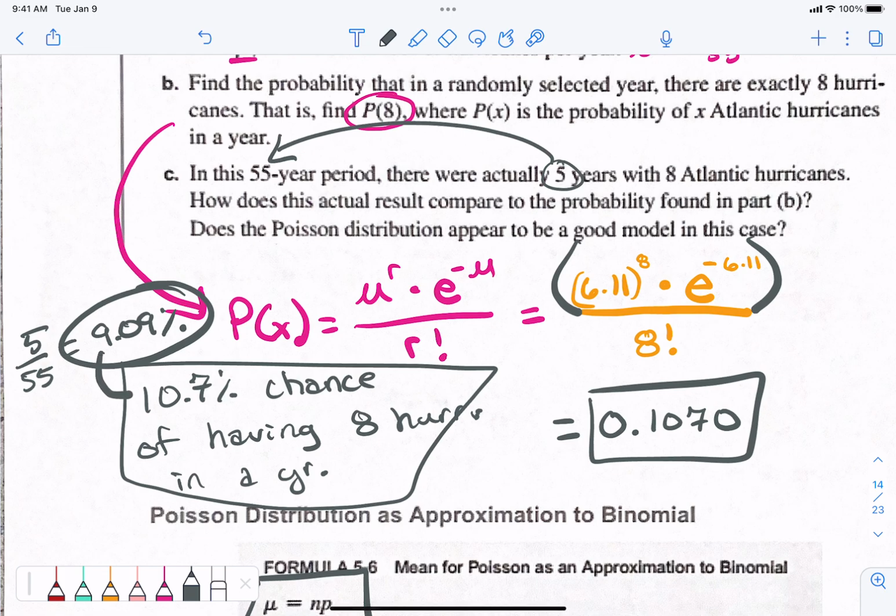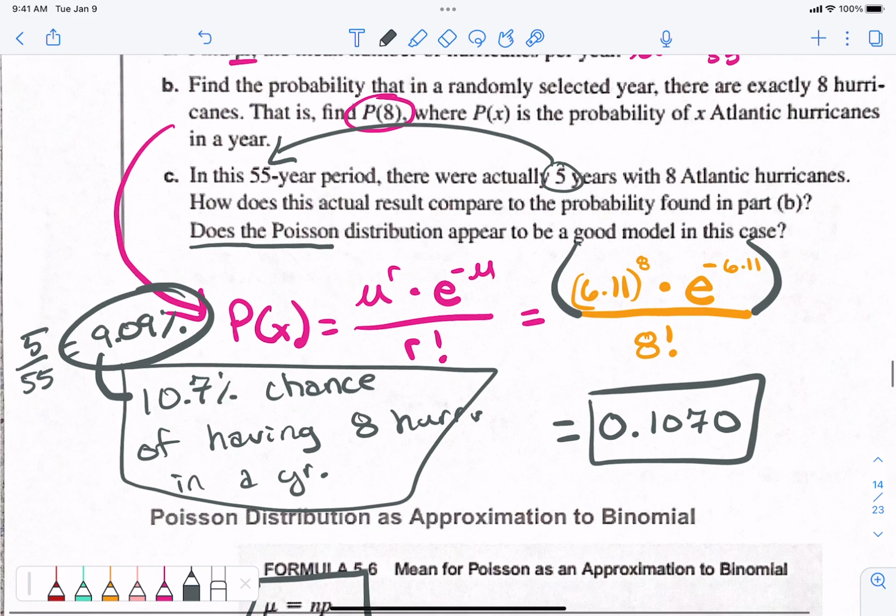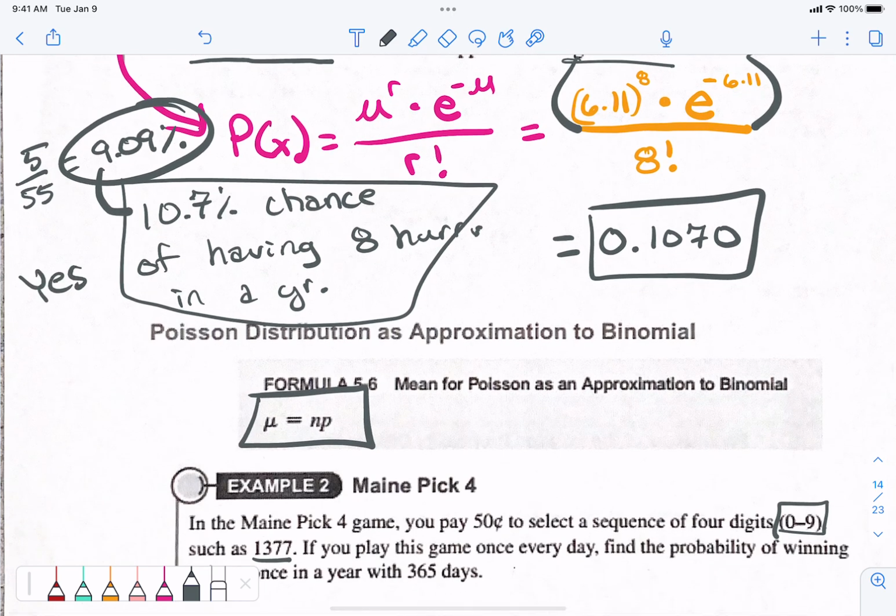We guesstimated that what percent would be 8 hurricanes? 10.7%. It's pretty close. That's the actual, right, but we didn't know the actual, so that was what the formula told us for the probability. Does the Poisson distribution appear to be a good model? Yes. Are those two numbers close to each other? Yes. What is the cutoff mark?